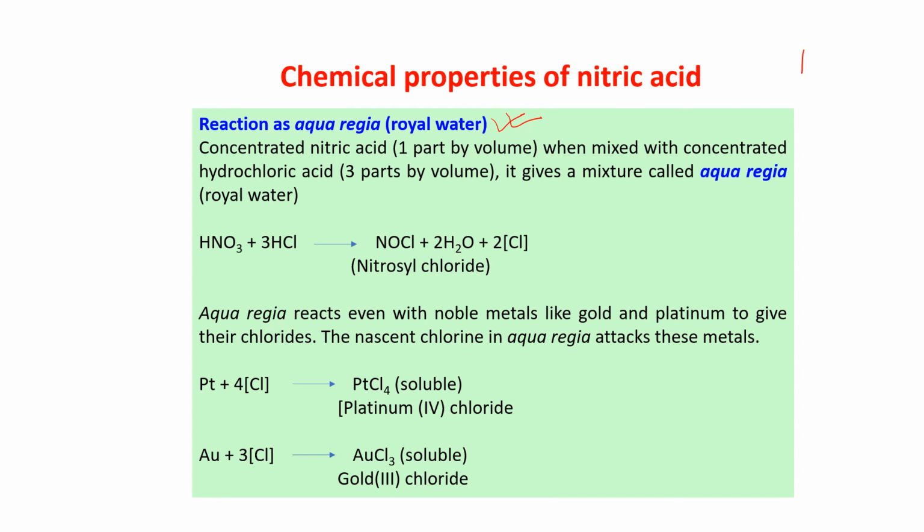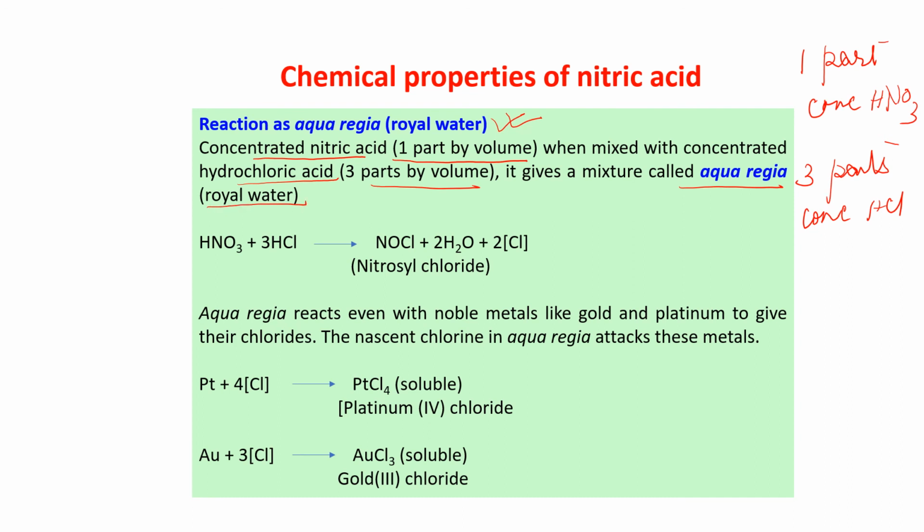This is one part concentrated nitric acid mixed with 3 parts concentrated HCl. When we mix 1 part by volume of concentrated nitric acid and 3 parts by volume of concentrated hydrochloric acid, HCl, then we call that mixture aqua regia, which is also known as royal water.